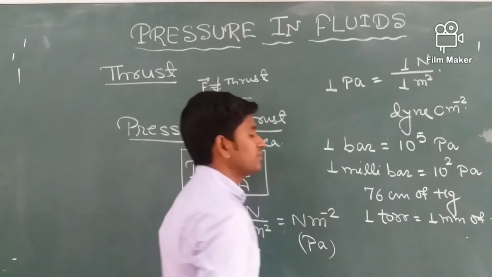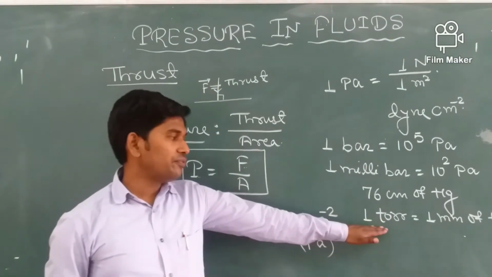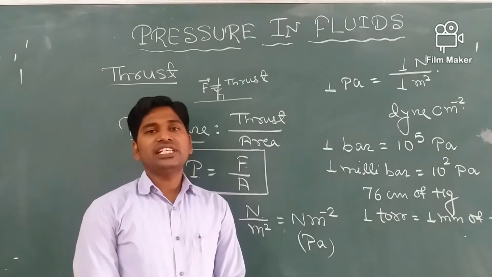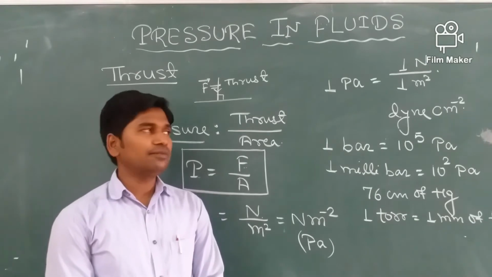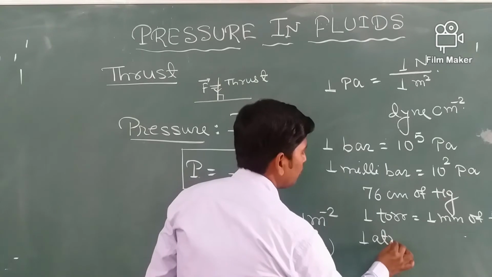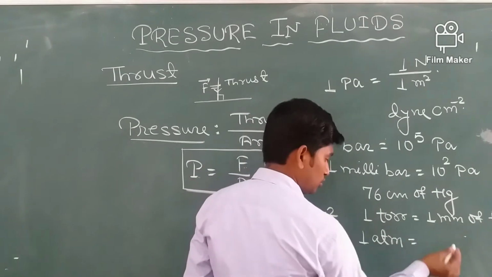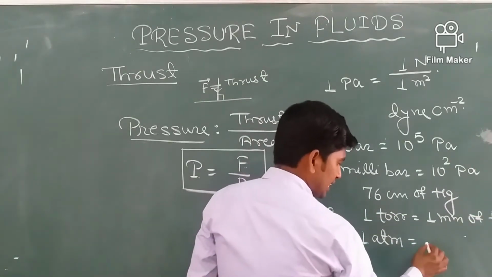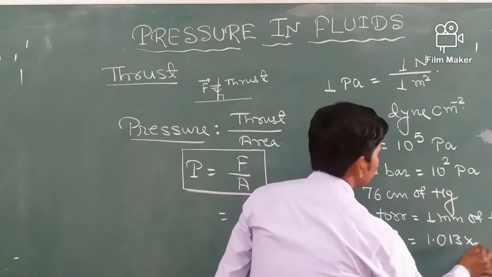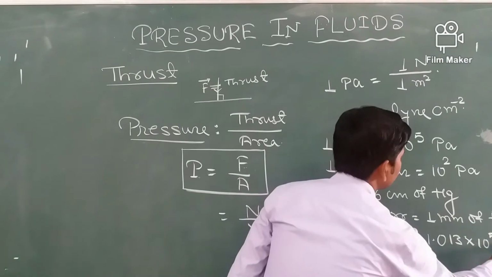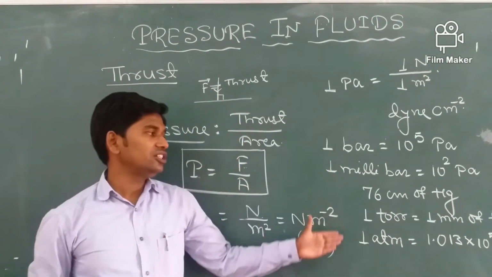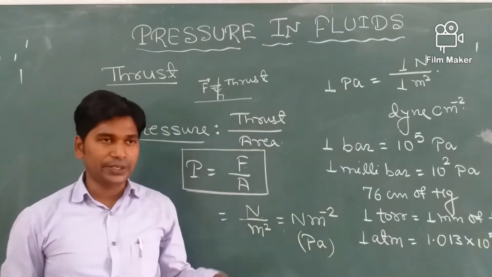Atmospheric pressure is also measured in atmosphere, and 1 atm is equal to 1.013 into 10 to the power 5 Pascal. So this is 1 atmospheric pressure. So these are the different units of pressure.